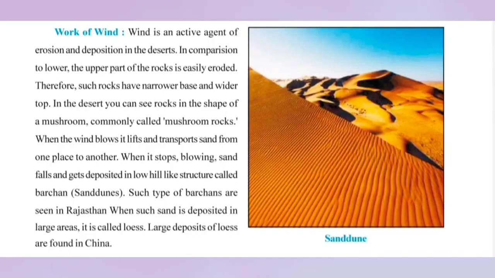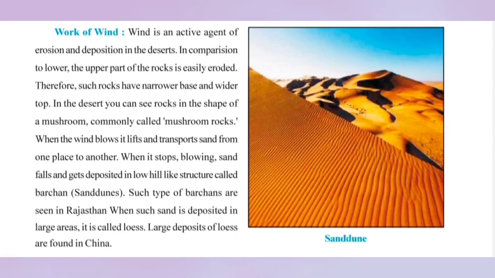Mushroom rock is a structure again formed with differential erosion. You have a kind of hard rock, soft rock arrangement. What happens is the soft rock at the lower section erodes at a much higher rate as compared to the hard rock. And there is a kind of mushroom shape seen in the desert region, and this formation of mushroom by rocks is what we call mushroom rock.